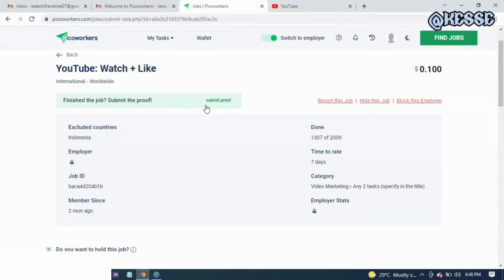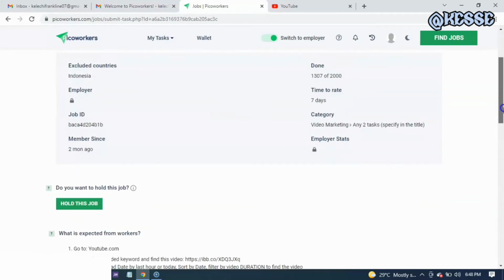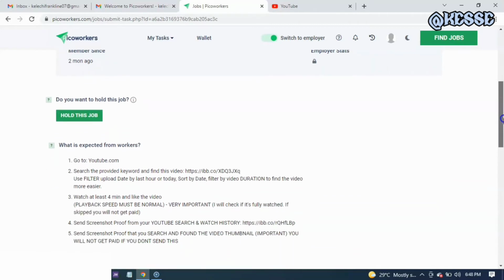So they say extended country, Indonesia, employer and all of that, all of these things. They say time of rate is 7 days. So these are the time that is required for you to do this work. So right now this is the task that we are going to do, which is this. They say, do you want to hold this job? I can click on hold, but I want to carry out the job immediately.